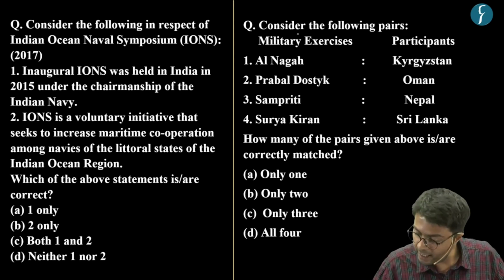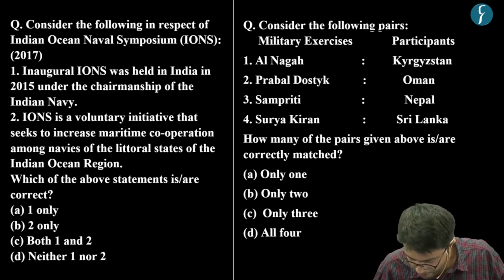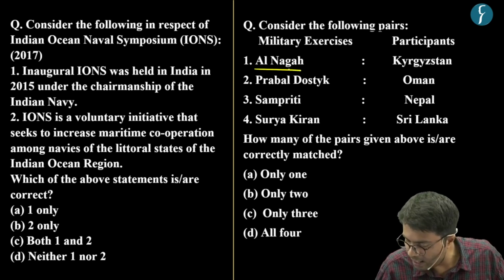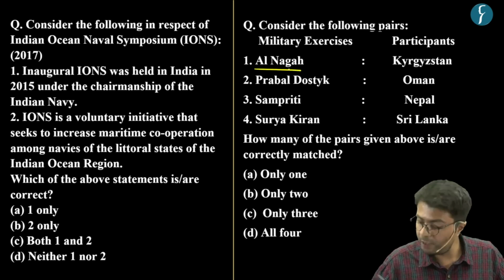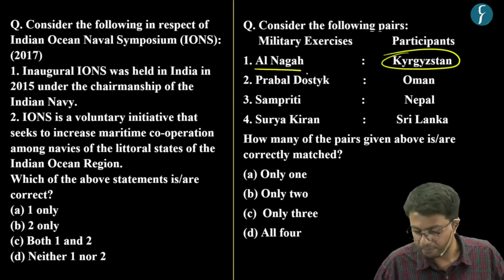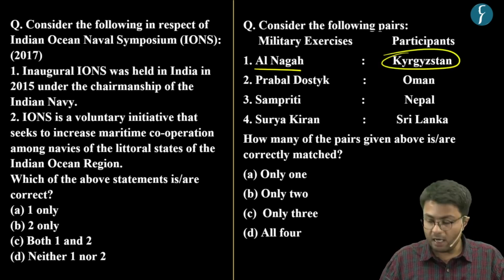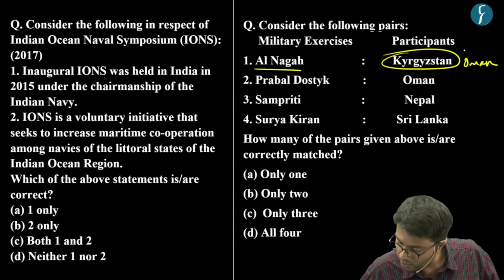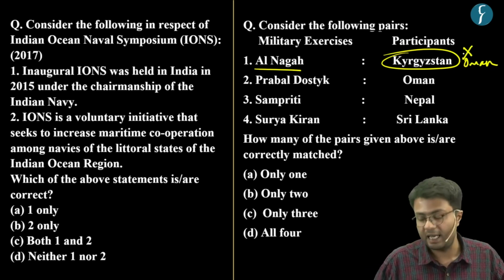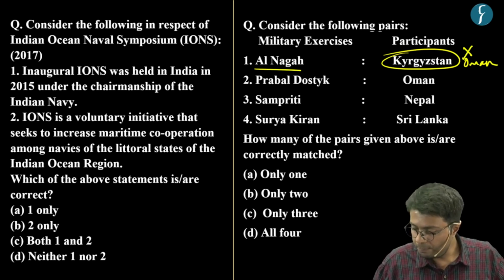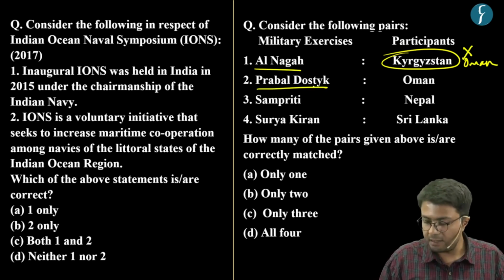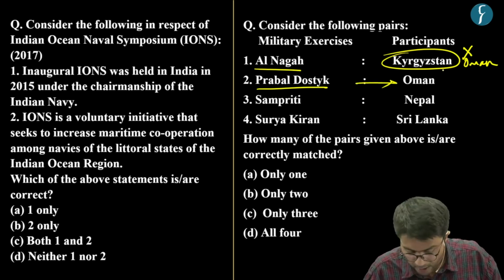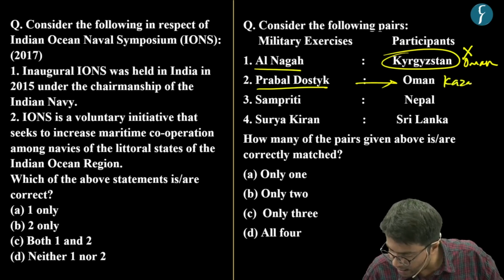Now this question asks us to consider the following pairs. The first pair says that the Al-Najah military exercise is held with India as well as Kyrgyzstan. Now we know that the Al-Najah exercise is held with Oman and not Kyrgyzstan, hence pair 1 is incorrect. Whereas the Prabal Dostyk military exercise, it is held with Oman, and this is also incorrect because it is held with